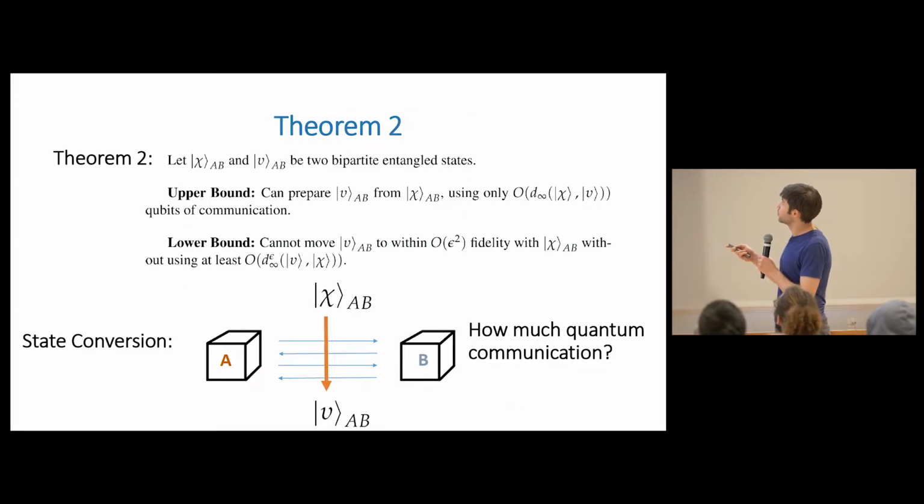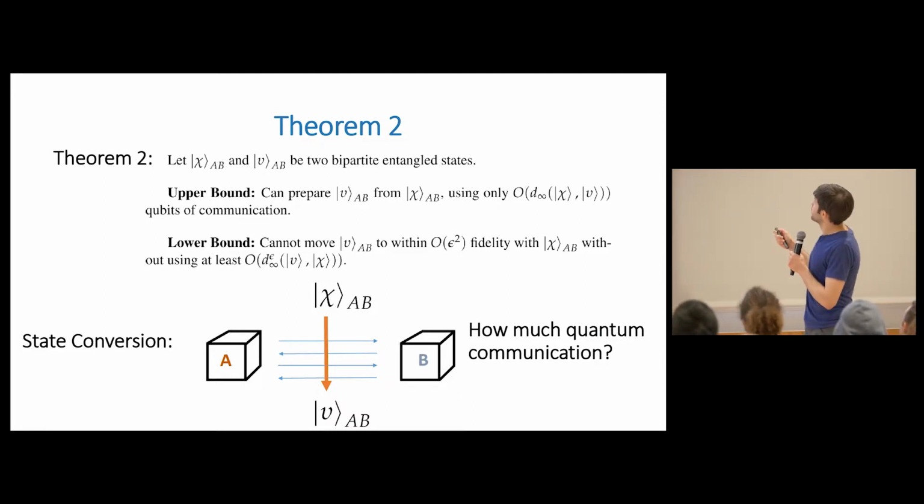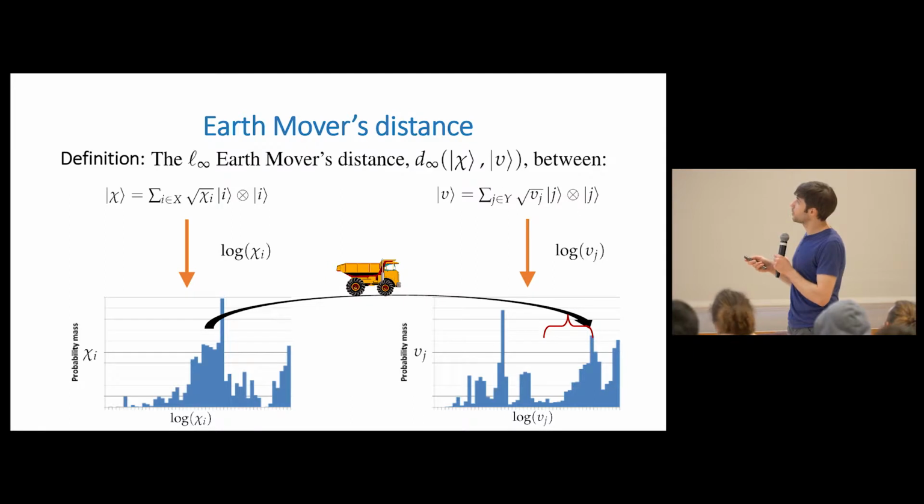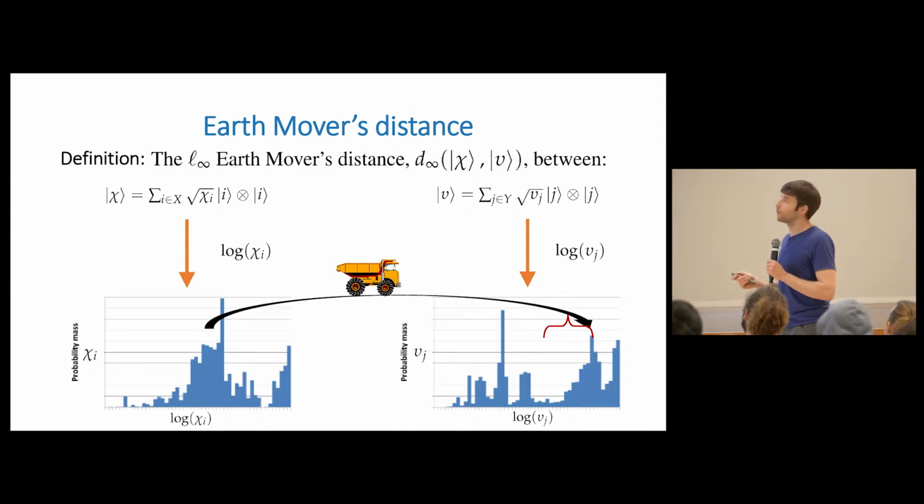And going back to our result, we're saying that this is a bound on the amount of communication complexity. I'm just describing here the statement of the result. I won't describe the proof because of time.